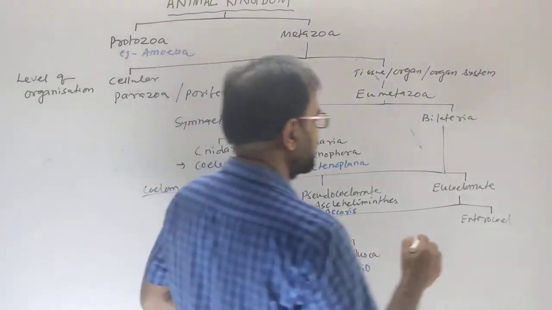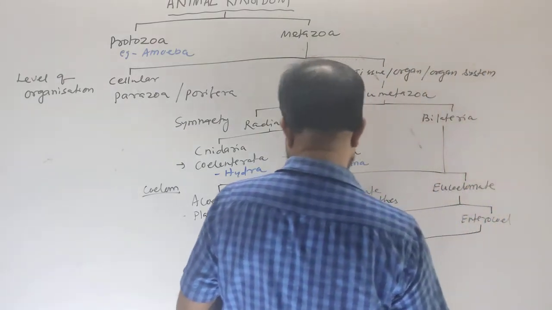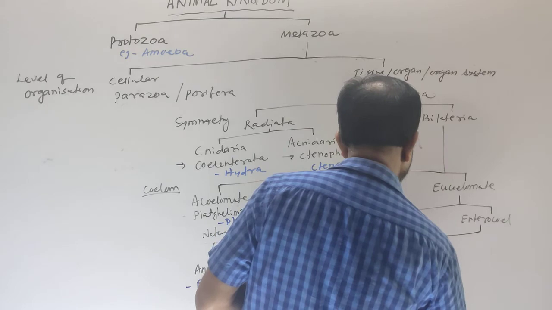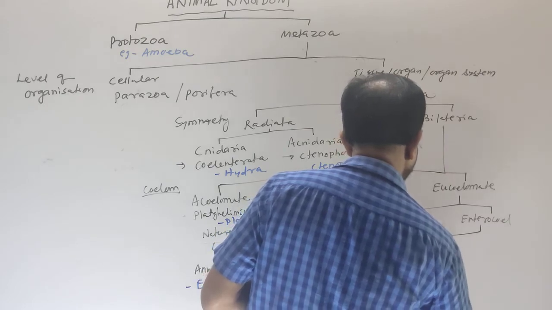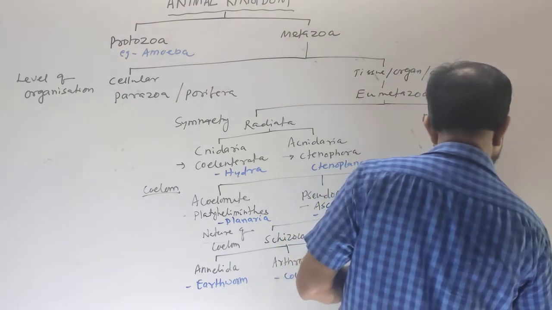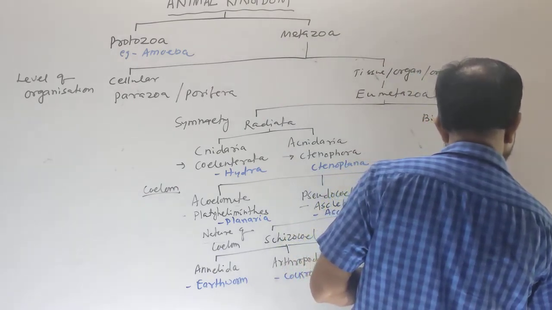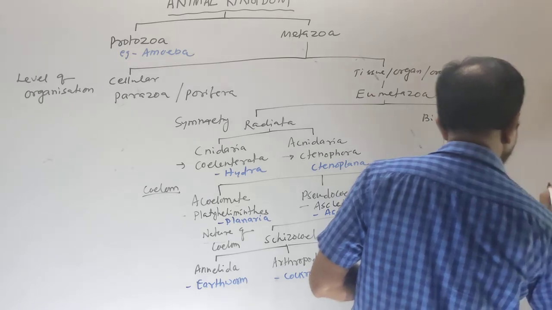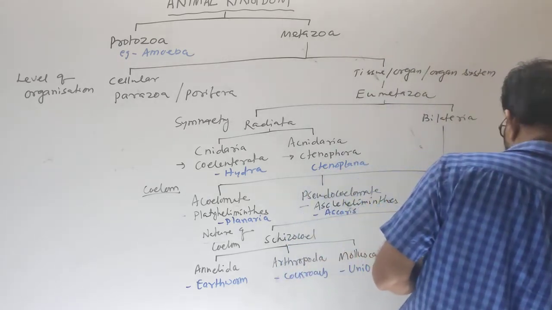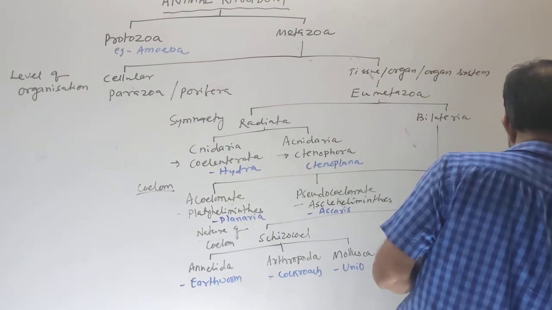Similarly, the enterocoelous divides into Echinodermata, Hemichordata and Chordata.